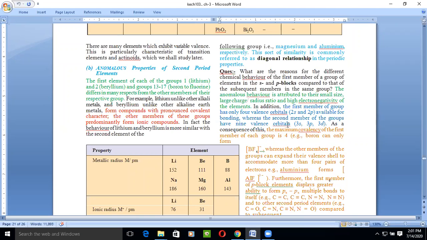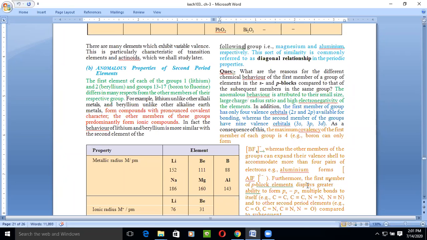As a consequence of this, the maximum covalency of the first member of each group is 4. So boron can only form BF4 minus, whereas the other members of the group can expand their valence shell to accommodate more than 4 pairs of electrons. For example, aluminium forms AlF6 3 minus, in its ionic state.